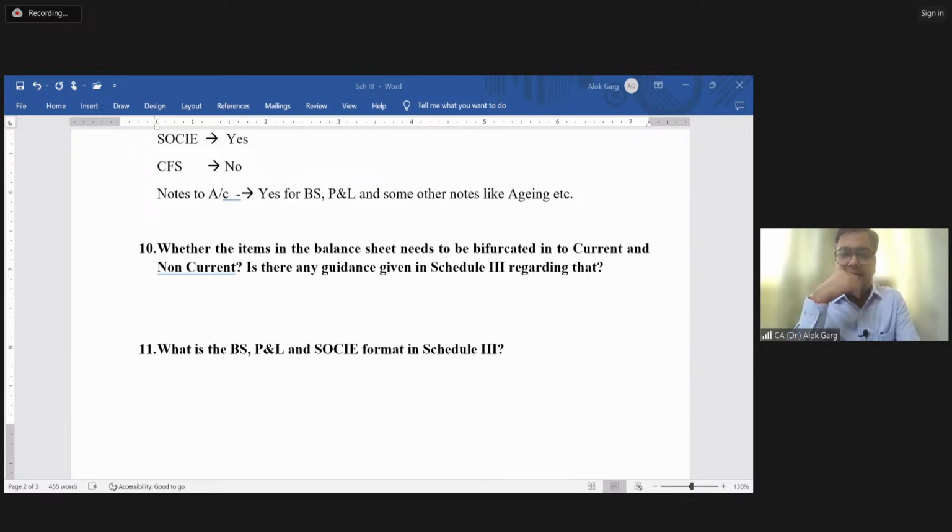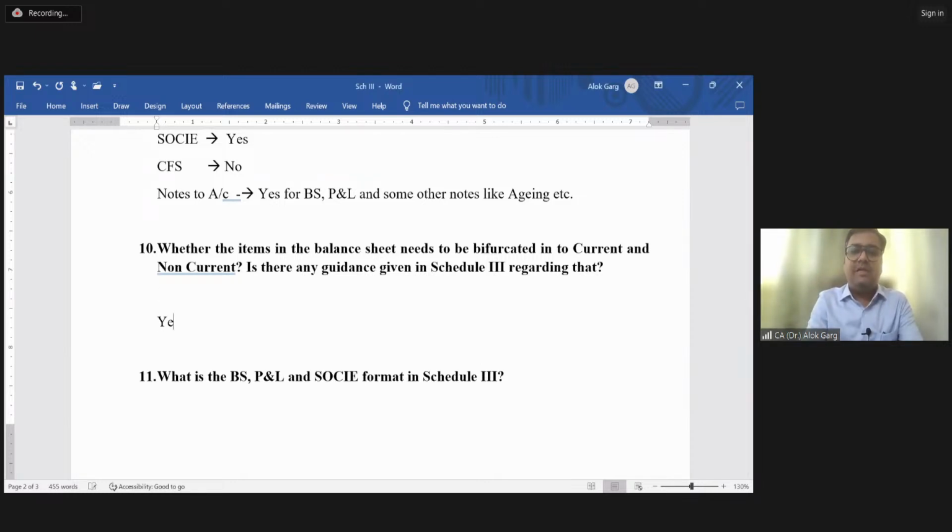Yes, your balance sheet items need to be classified into current and non-current. Even in your format, it is given into current and non-current, right?